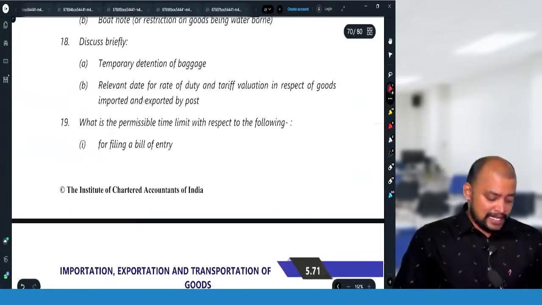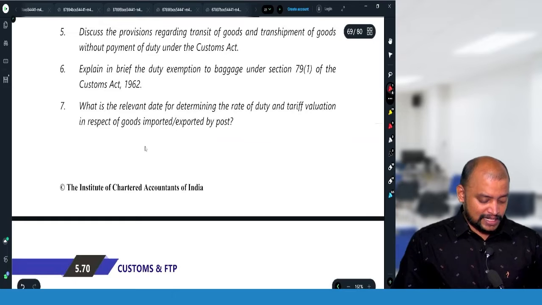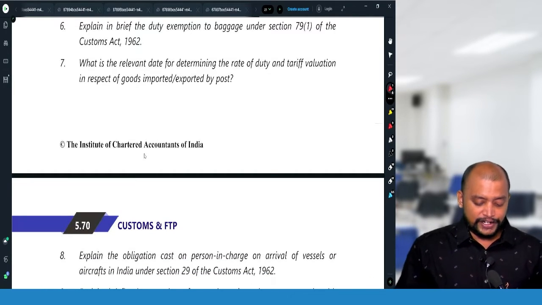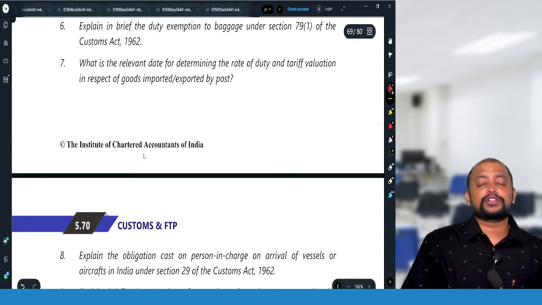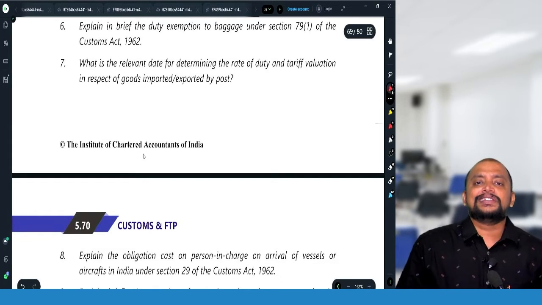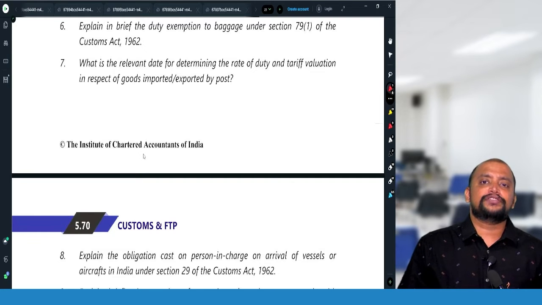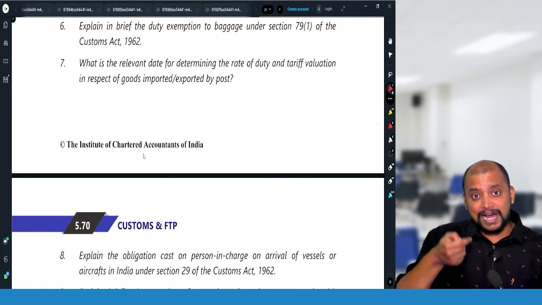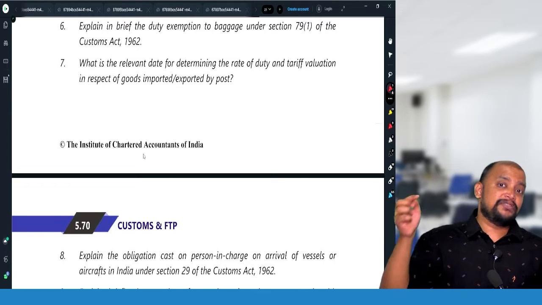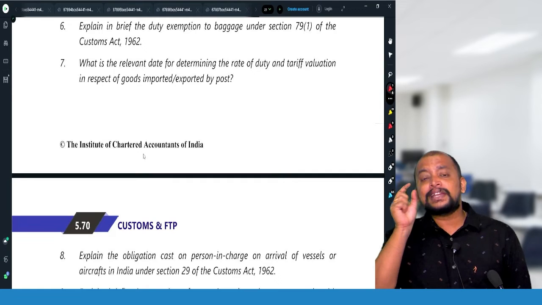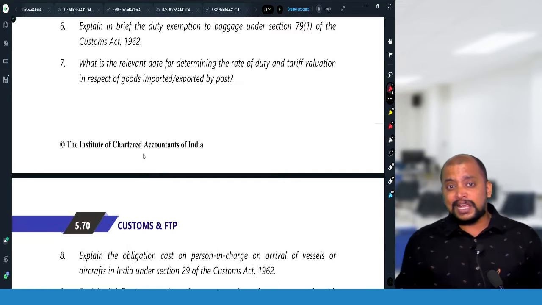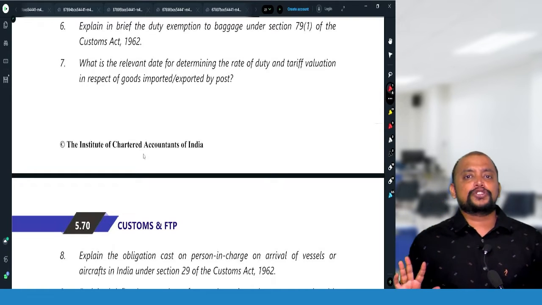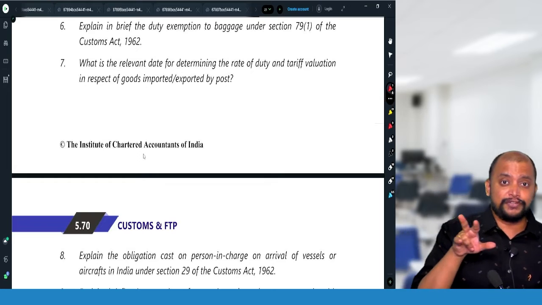So then next one, question number 7, what is the relevant date for determination of rate of duty and tariff valuation in respect of goods imported or exported by post? Section 83. As per Section 83, in case of import of goods by post, that too by vessel, the date on which the postal authority submits the parcel list to the proper officer, or the date of arrival of the vessel, whichever is later. In case of aircraft or vehicle, we need to take the date on which the postal authority submits the parcel list to the proper officer. That only should be taken as the relevant date for determination of rate of duty in case of import.